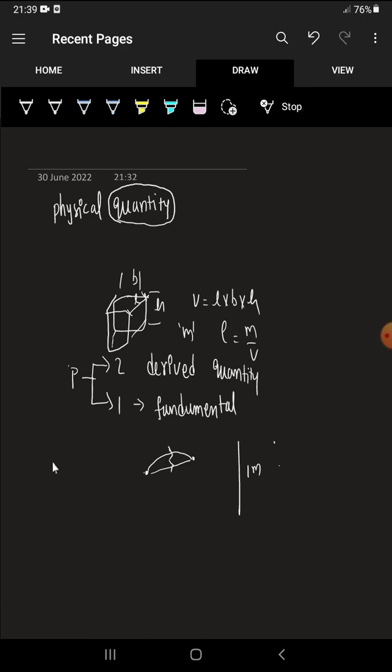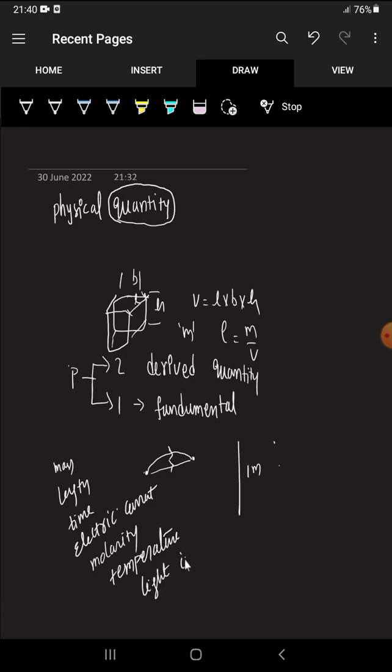A few examples are mass, length, time, electric current, molarity, temperature, and light intensity. All these are simply called fundamental quantities. All these seven are called fundamental quantities. Their measuring techniques are independent of other quantities.